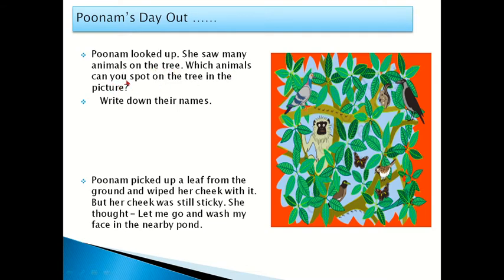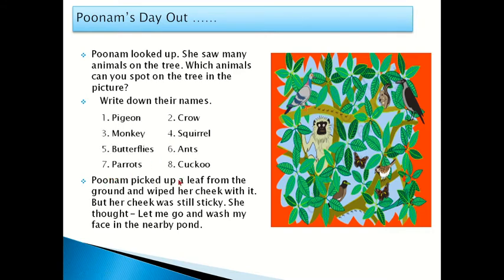Which animals can you spot on the tree in this picture? Let us spot the animals. Children, which animal is this? This is a pigeon, squirrel, crow, monkey, butterflies, parrot. These are all animals on the trees. These are the answers.